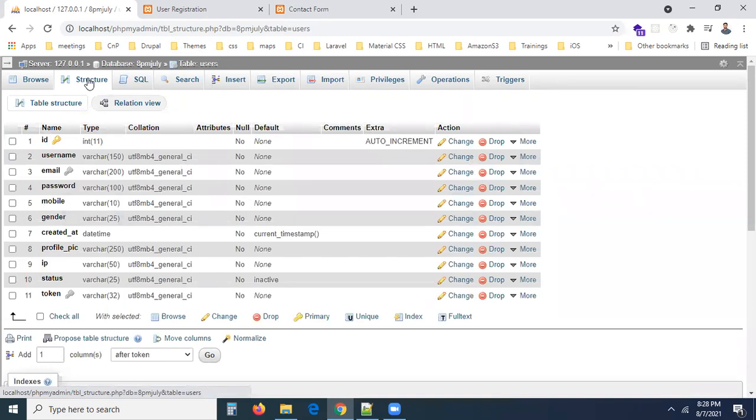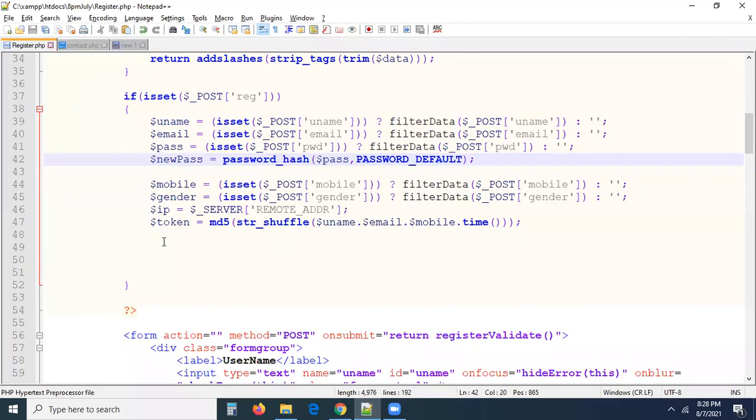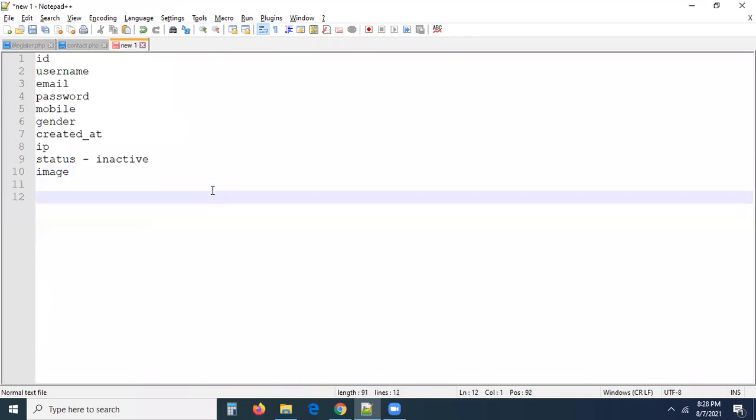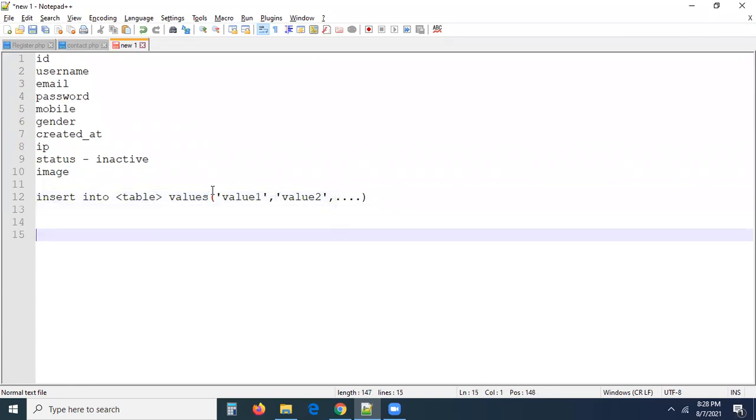So right now I want to insert data into the table. There are two ways of inserting data. Earlier, I think you've seen one thing, right? What is the one thing exactly you saw? Insert into table values, and here we have value 1, value 2, value 3, and so on. This is exactly what we did. Now this is one way of inserting data. Now you can see the second way of insert query is going to be insert into table and column names. Here we can take column names, here you can take the values.